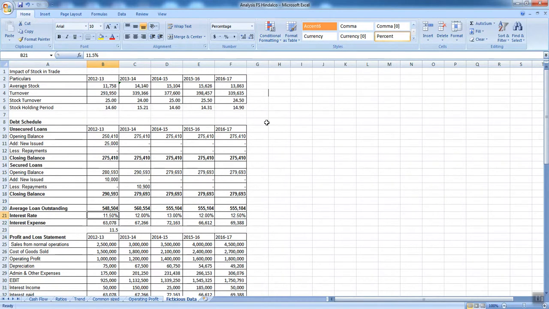Now, what does this signify? There will be some loans which I will pay off, there will be some loans which I will have a new issue of, which will create an interest rate change year on year. And this interest rate change will definitely have an impact on my positioning of the company. Now let's have a look at the next year.